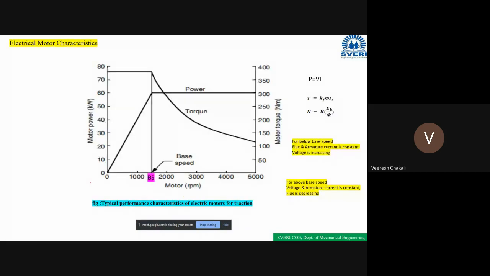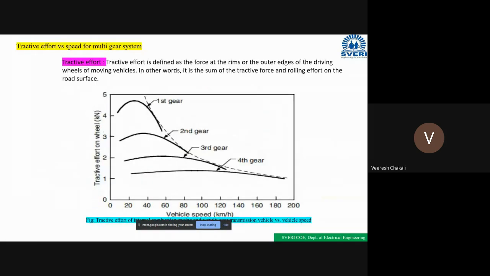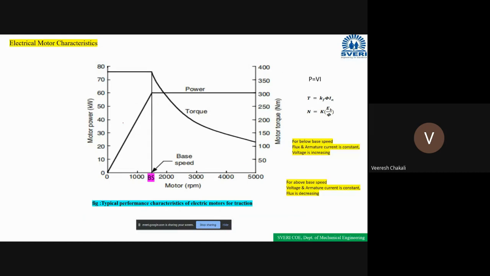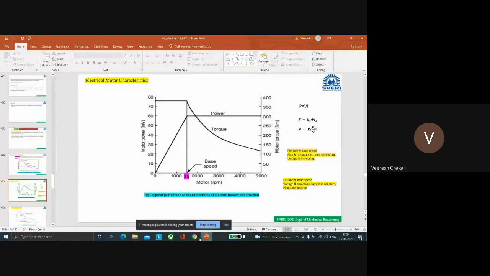Next. This is the IC vehicle tractive effort. Okay, IC vehicle is designed with a multi-gear system, means first gear, second gear, third gear, fourth gear, and so on. The tractive effort also varies depending upon the gears. Clear? But in the case of electric vehicle, mostly we are designing with no gearing system. Clear?